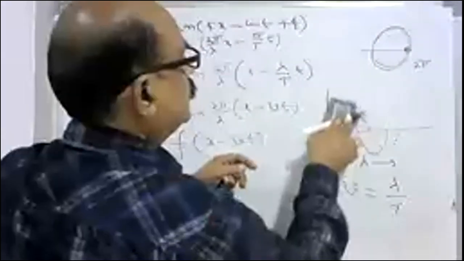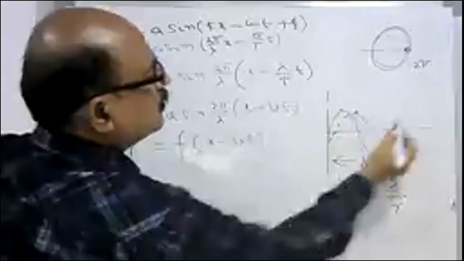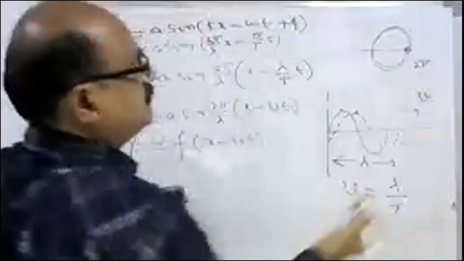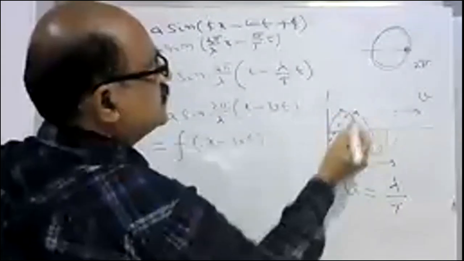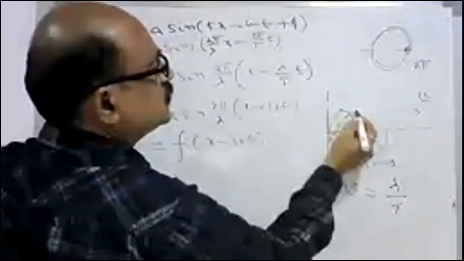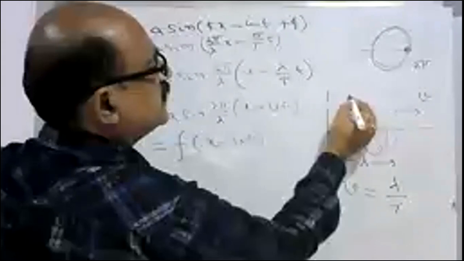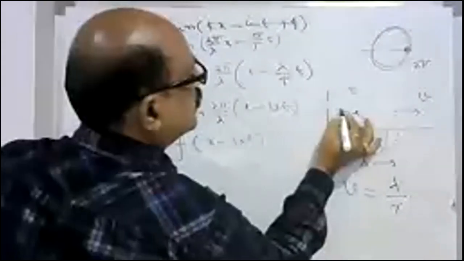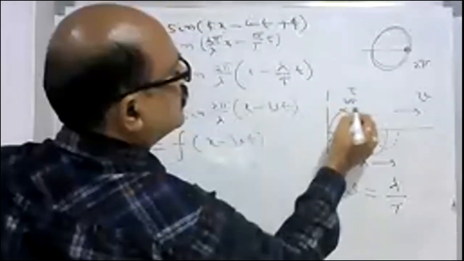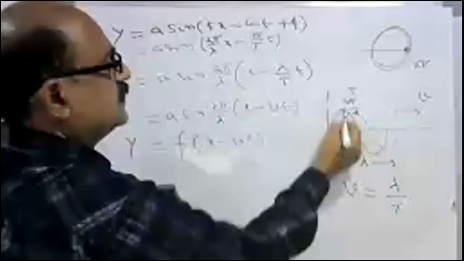For these same two points, if the wave is traveling with velocity v, and the time taken to travel from this point is t, then what is this distance? This distance is v into t. What is the distance between these two particles? Velocity multiplied by time. So what is the distance traveled here from x1 to x2?